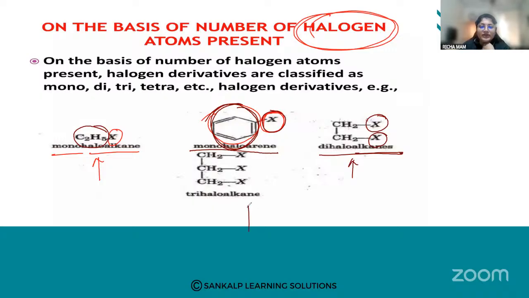Now in the fourth, you can see that three halogen groups are attached, so three hydrogen atoms are replaced by three halogen groups. This is an alkane, so we call it trihaloalkane. This is the first classification, based on the number of halogen atoms present. Halogen derivatives are classified as mono, di, tri, tetra.